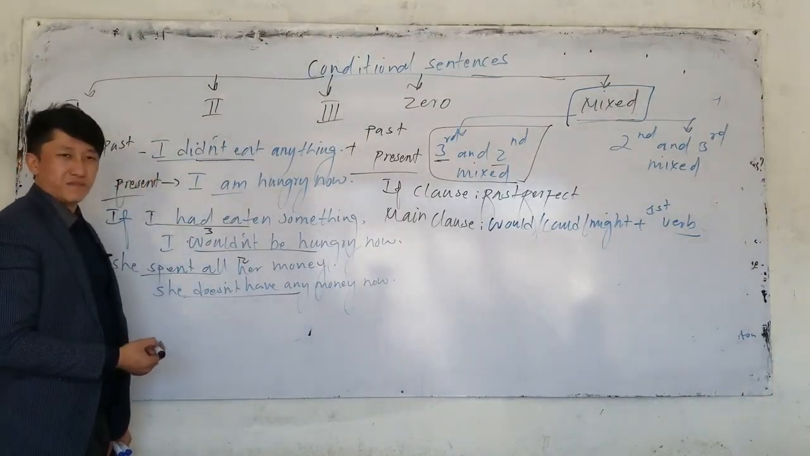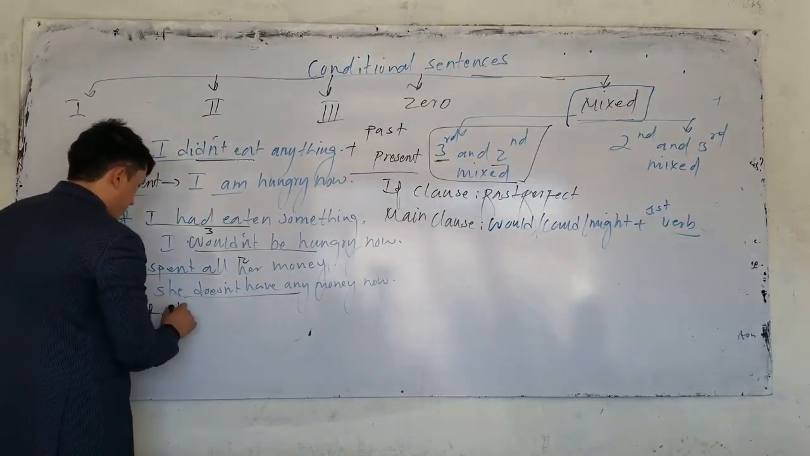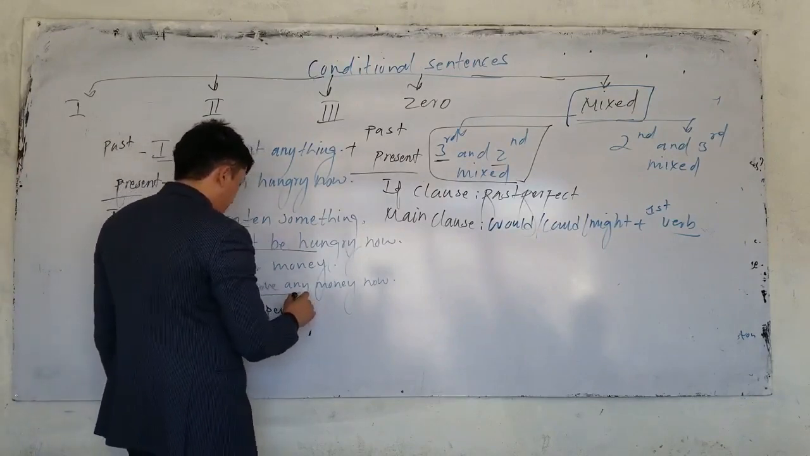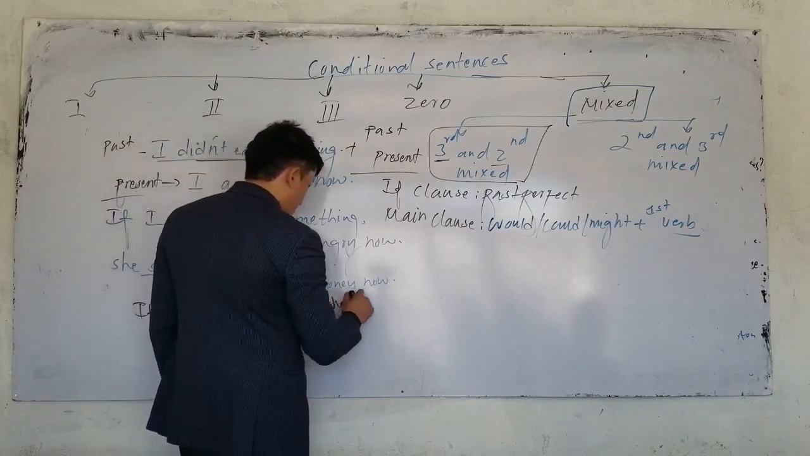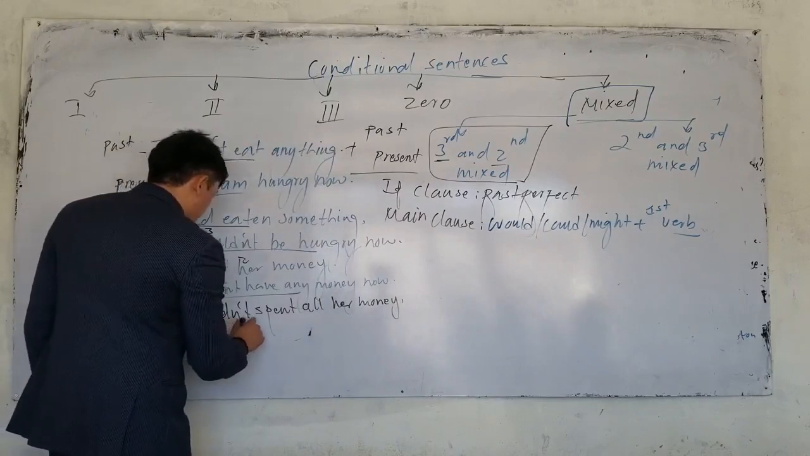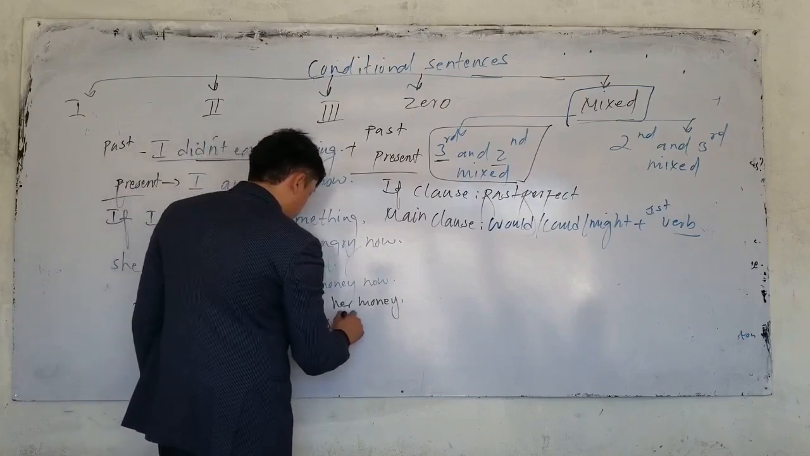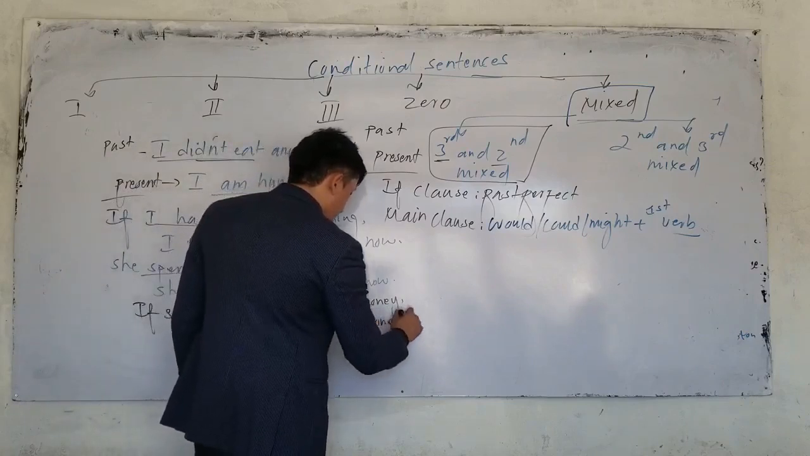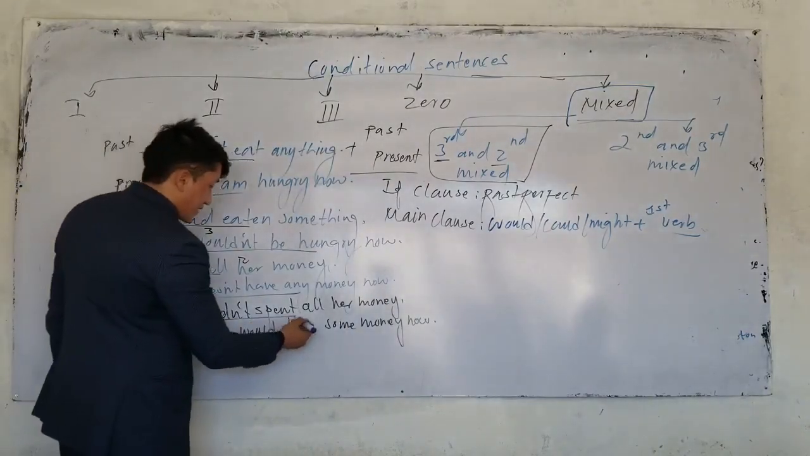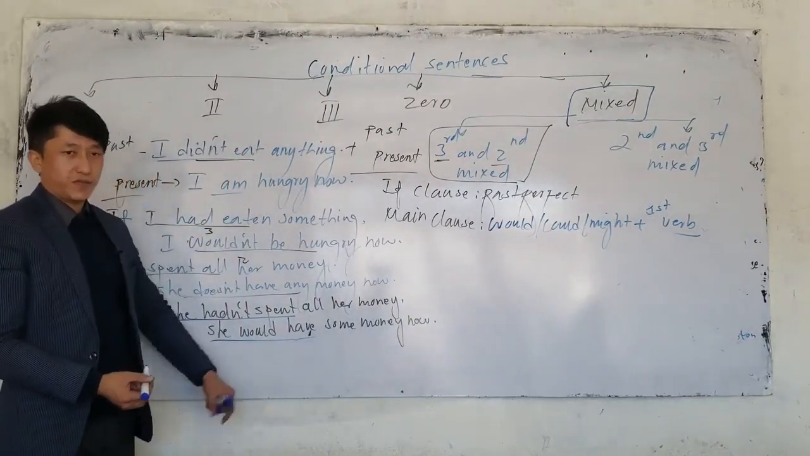How can I mix it? If I want to mix this type, I should say if. Tell me, guys. If she had or hadn't. If she hadn't spent, for example, all her money. What is the result? She would or she wouldn't. She would have some money. She would have some money what? Now. Here, listen. If she hadn't spent is type 3 and the result, she would have some money now, is type 2. So it's called type mix.